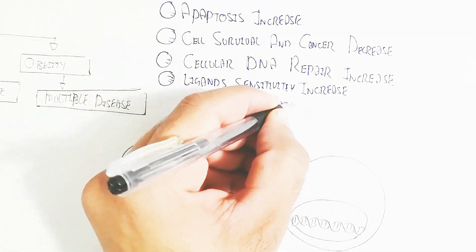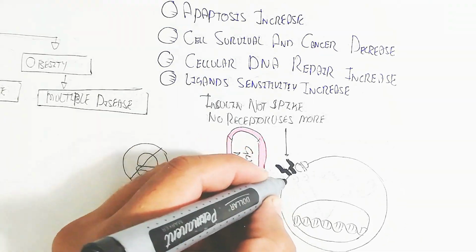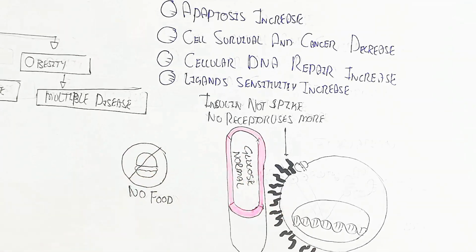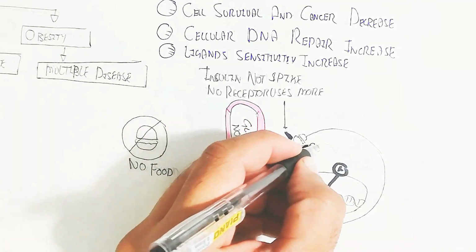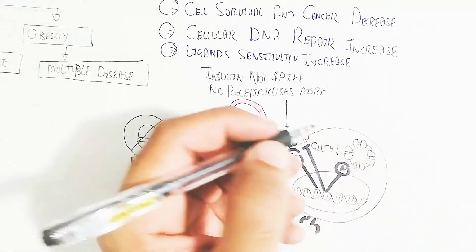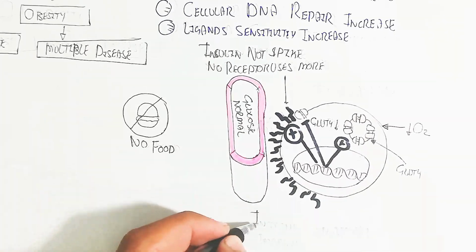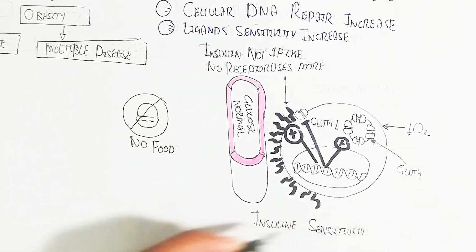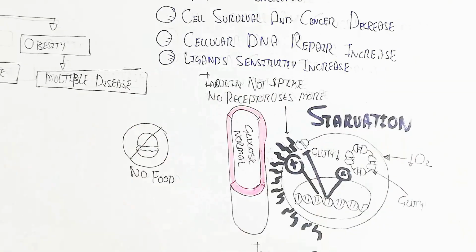Insulin does not spike, so no more receptor damage occurs, and receptors will be created through synthesis from the DNA, as well as GLUT vesicles. GLUT4 vesicle synthesis occurs during the rest time to increase insulin sensitivity, so type 2 diabetes mellitus will not happen. So I hope you make sense of that.